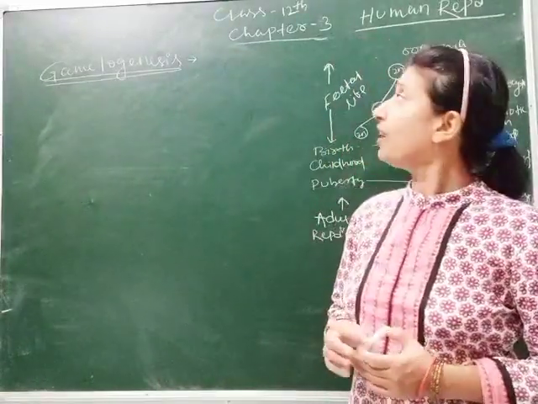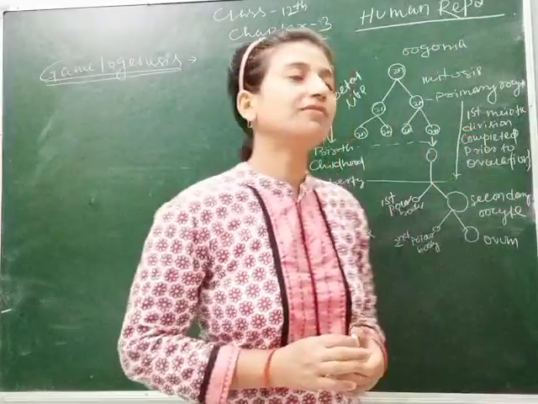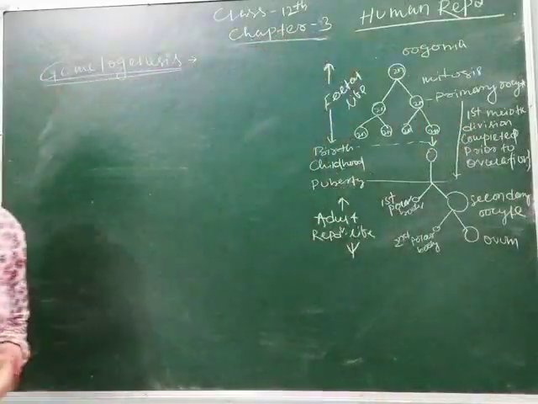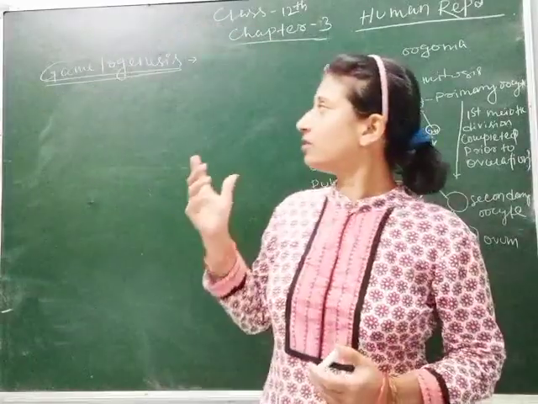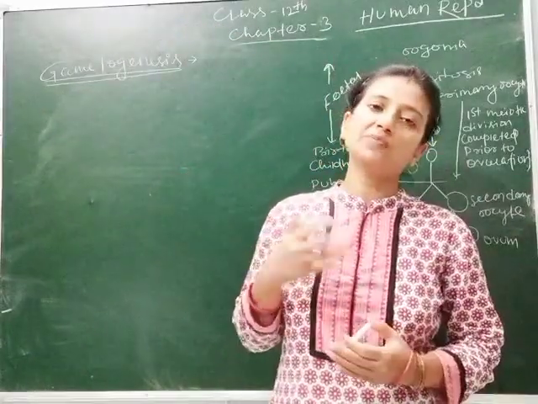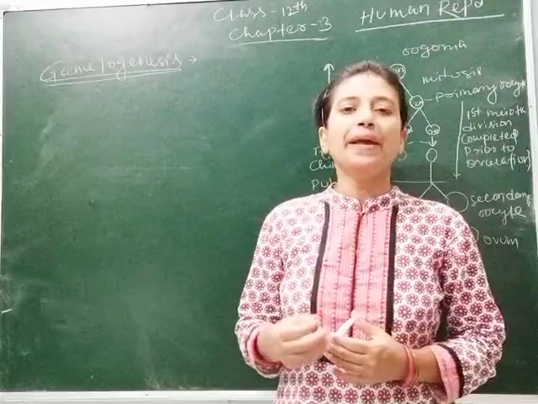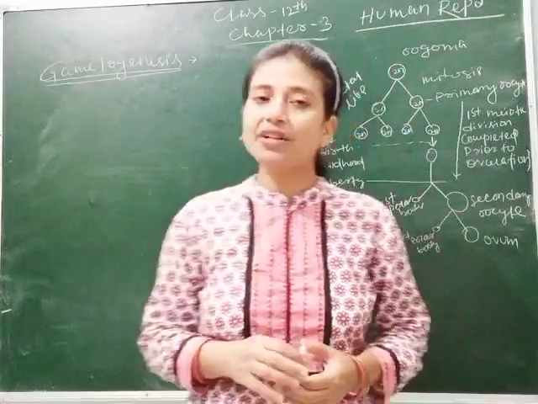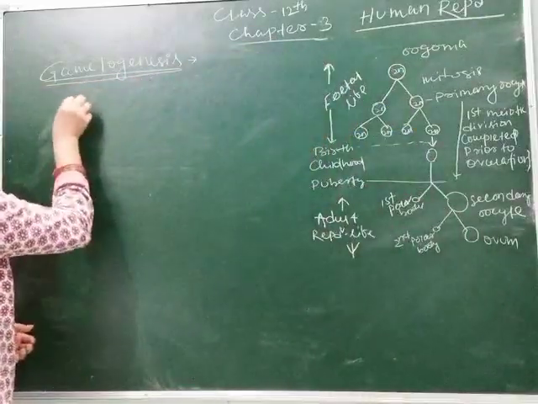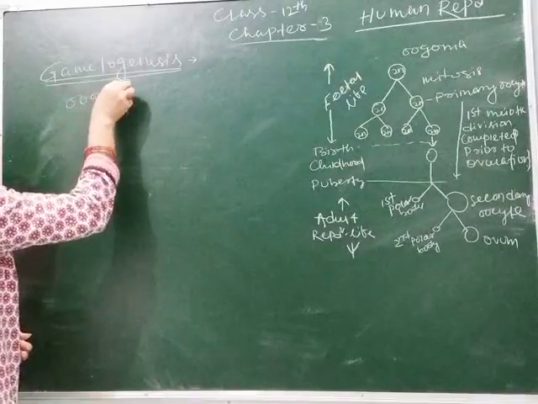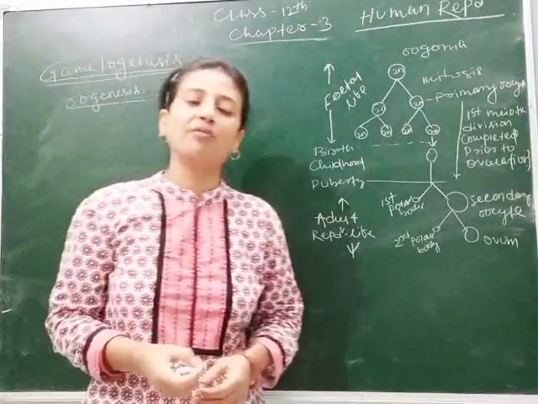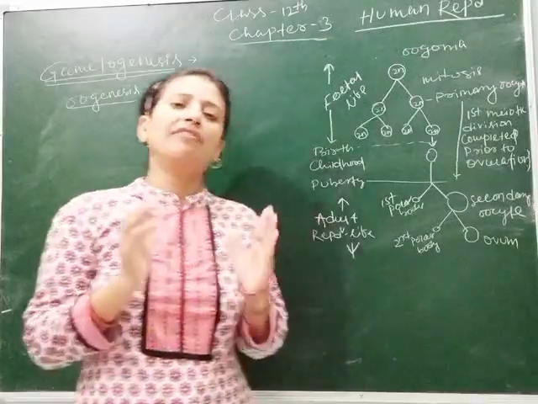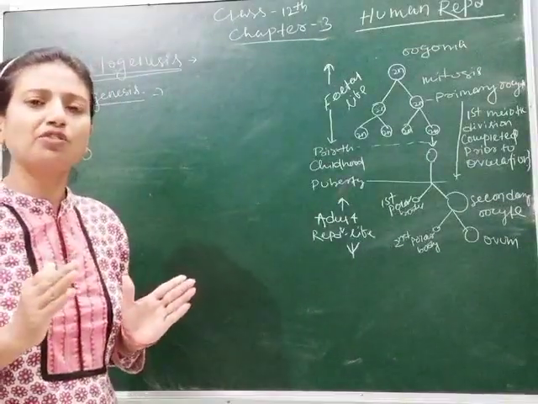So let's continue our revision of chapter 2 of class 12, that is human reproduction. In my last class, I explained the gametogenesis, the spermatogenesis, that is how the male gamete is formed. In this class, we will study oogenesis, that is how the female gamete or ovum is formed. This is very different from the process of spermatogenesis.